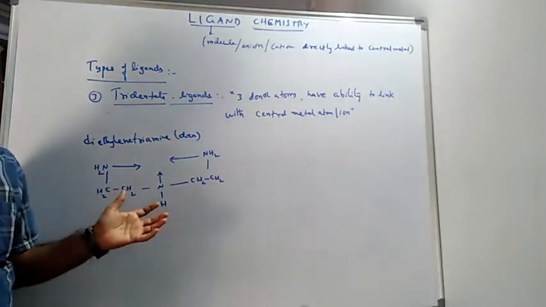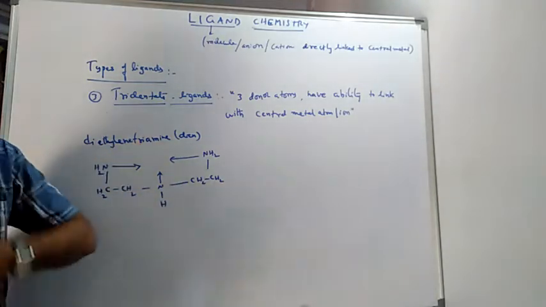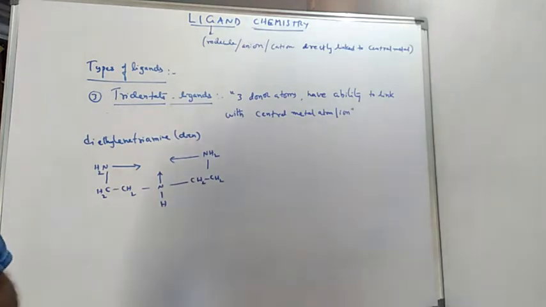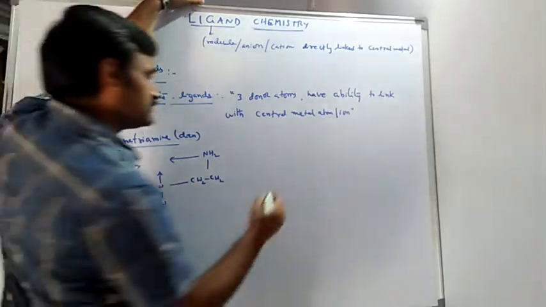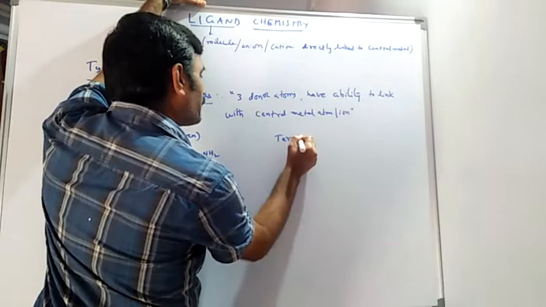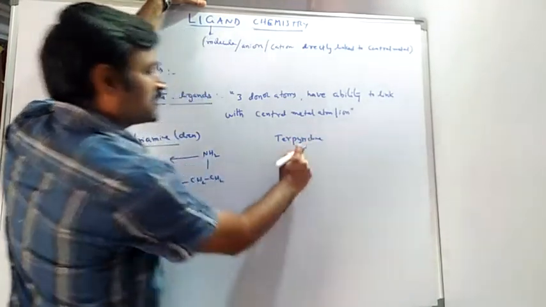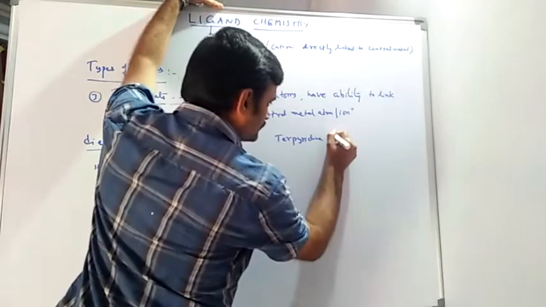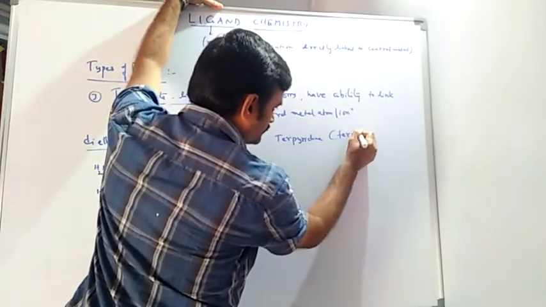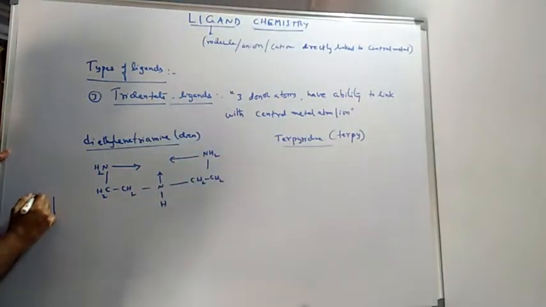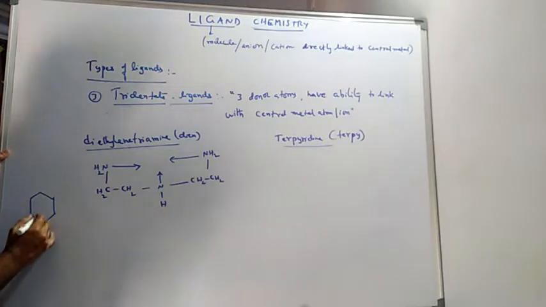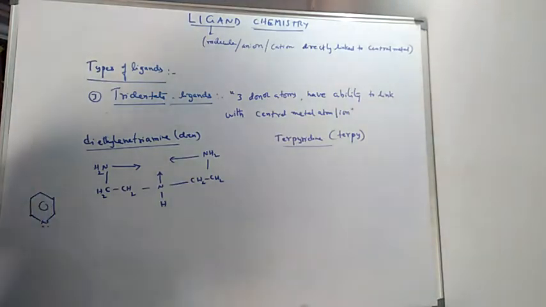In place of diethylene triamine, if they ask any other thing, we will call it another best example, that is terpyridine. This terpyridine shortcut is terpy, means pyridine. You know the pyridine structure will be like this. Nitrogen is the donor atom. Such type of rings, 3 rings we have to write, keeping nitrogen atoms as donor atoms in the structure.